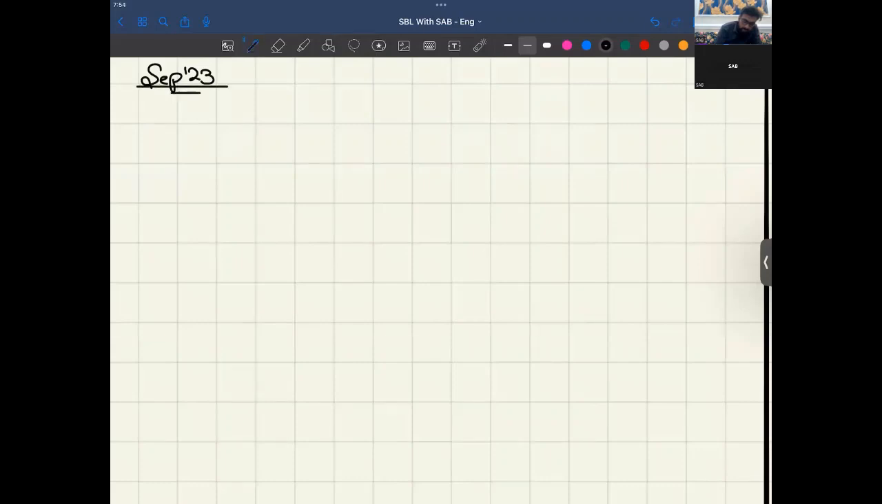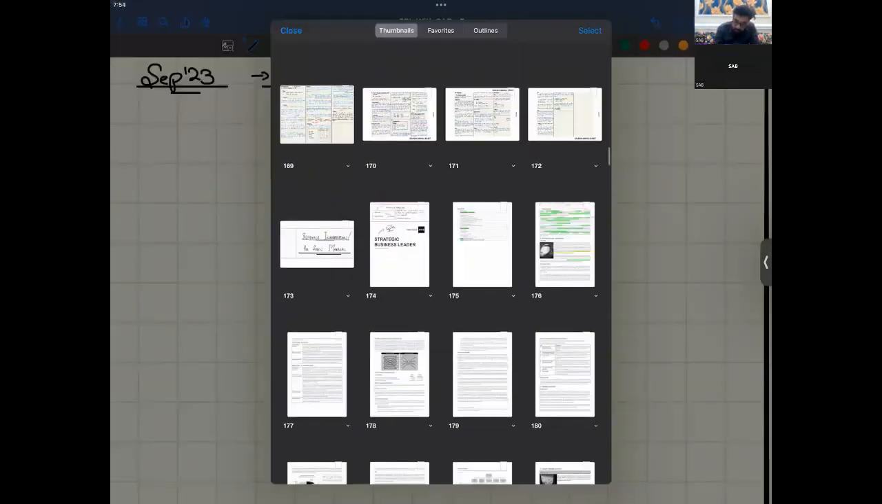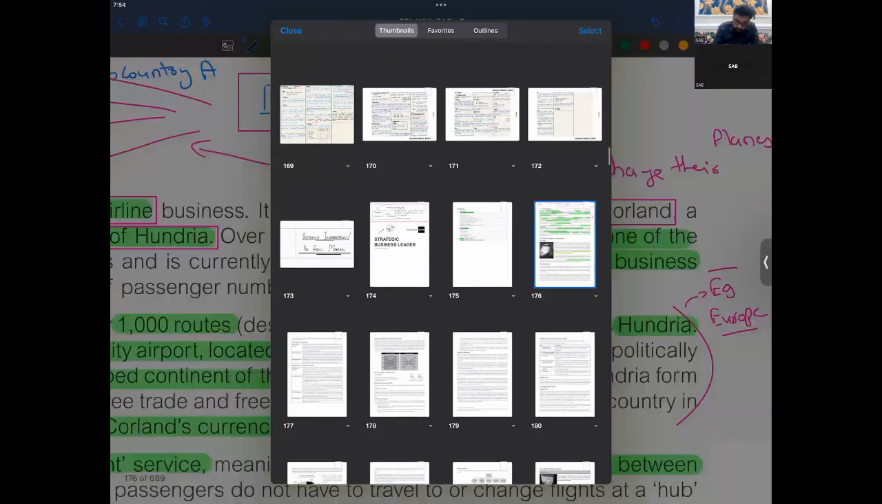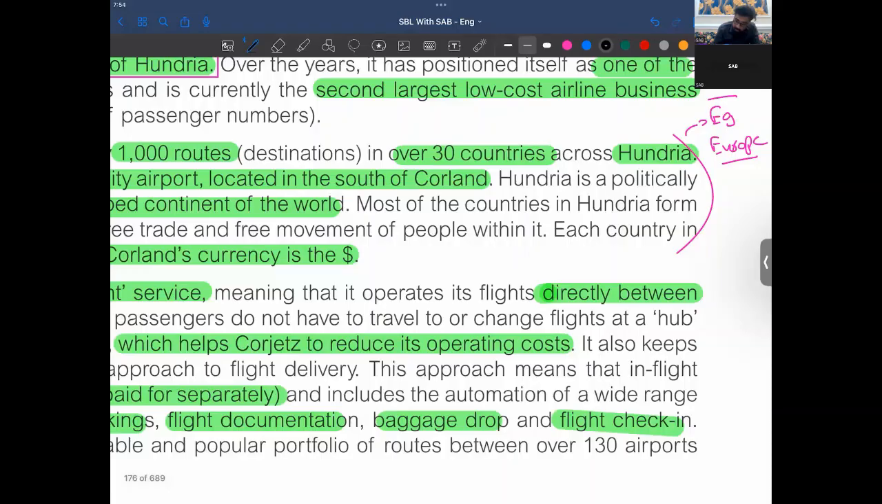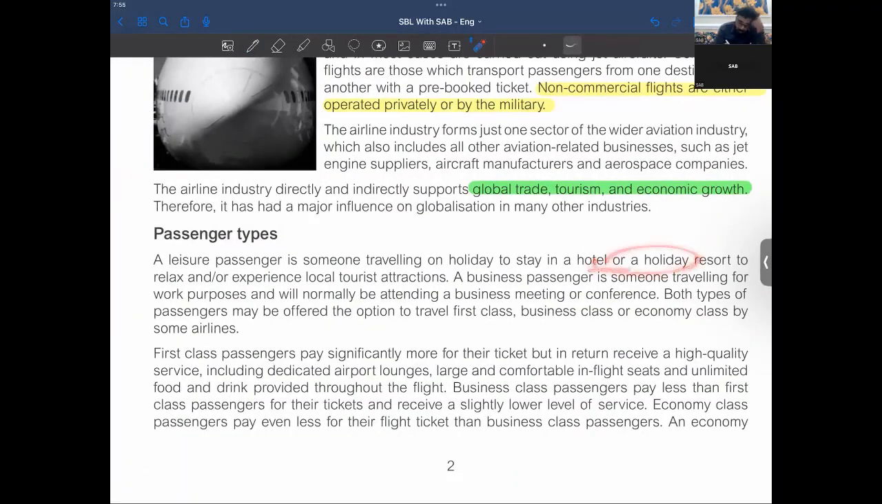Just giving a heading so that I could write down any questions that I could expect, right? So then a leisure passenger is someone traveling on holiday to stay in a hotel or holiday resort to relax, and we have done this.